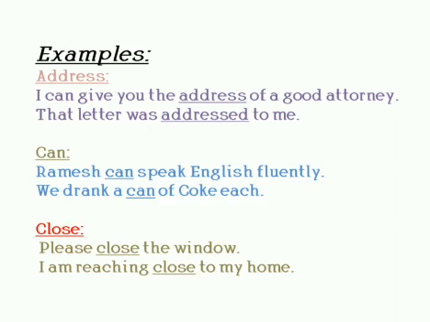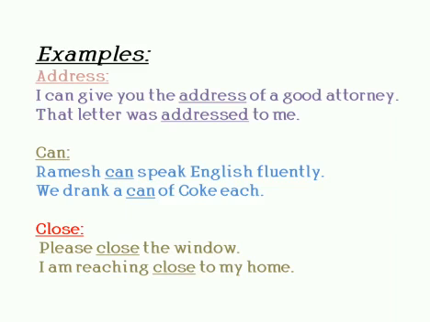So it denotes the residence of a particular person. In the sentence, that letter was addressed to me, address means communicate or convey or speak about. So the letter speaks about me. In such a manner, we have to use that.